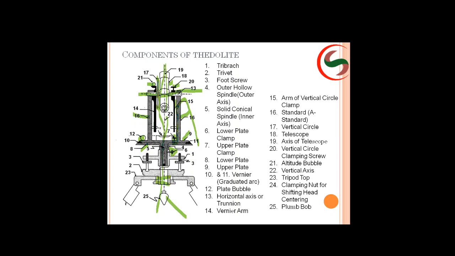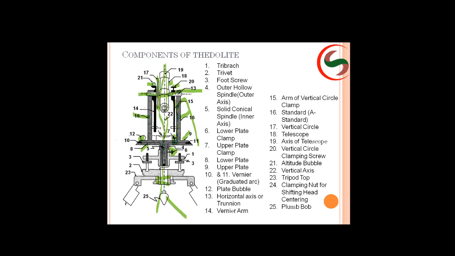Sometimes for a long answer they will ask you to draw the sketch of the theodolite and label the component parts. Means you have to draw the figure and label the parts for 5 marks.